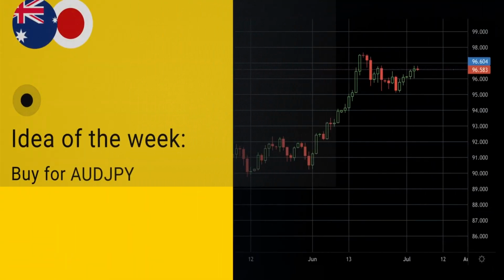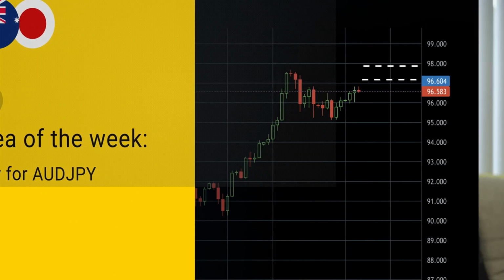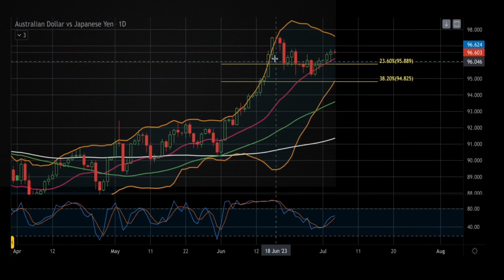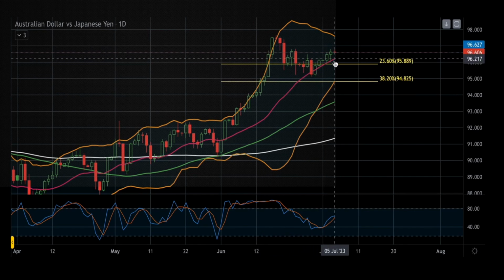Now for this week, we are looking at the Aussie dollar against the Japanese yen pair for a potential long position with a target around the 97.5, which is the previous high after the correction to the downside around the 95 or 94.5 area. After the aggressive rally in June, the price made a correction and is currently near the support level of the 23.6% of the Fibonacci.